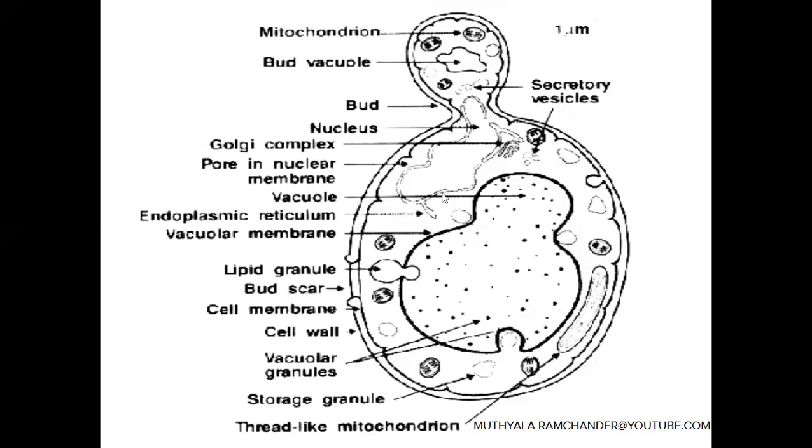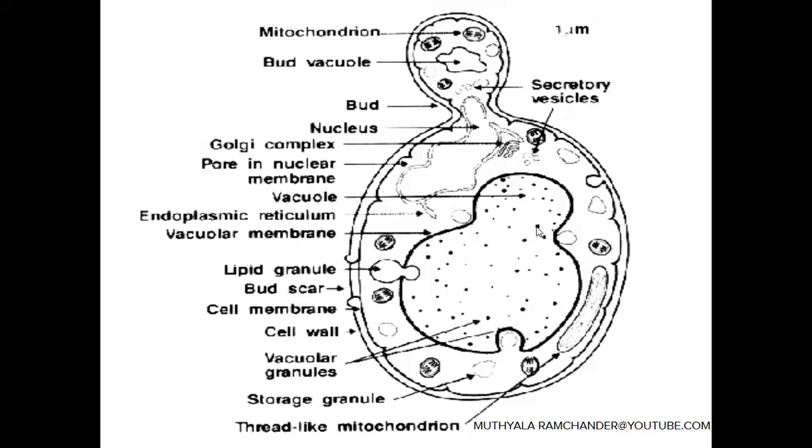Around the nucleus, at the center of the yeast cell, a large vacuole is present. The large vacuole is protected by the vacuolar membrane called the tonoplast. Below the tonoplast, a liquid juice-like substance is present, called vacuolar sap. The vacuolar sap contains vacuolar granules. All waste and unwanted materials are stored in the vacuole of the yeast cell.